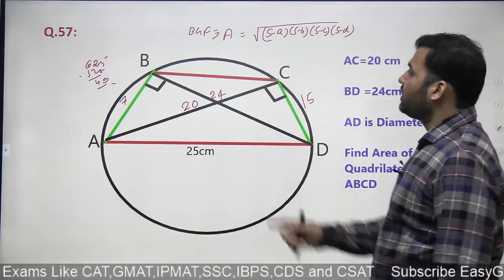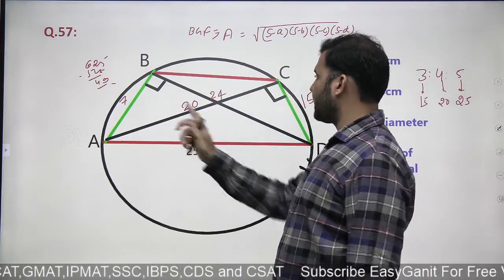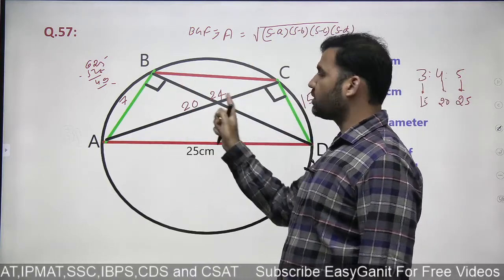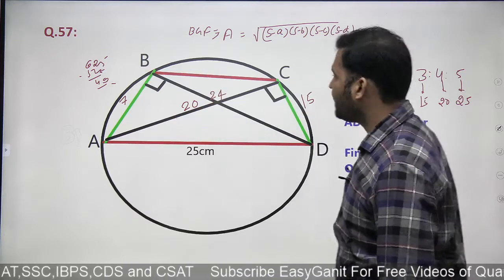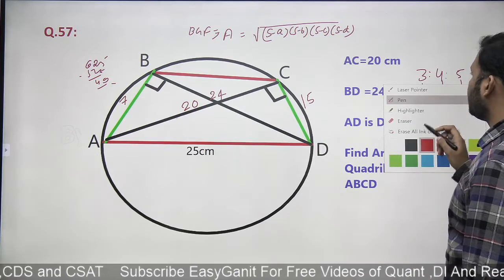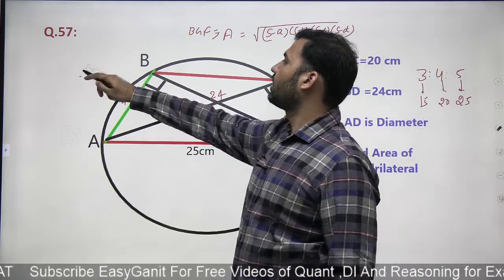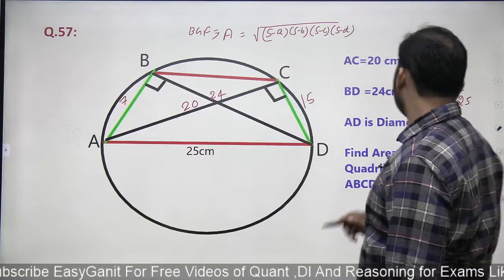Now, what we are left with is BC. If I find the length of BC, I get my answer. I know all the 4 sides. I got to know these 3 sides. I got to know the diagonals. If I get to know the length of BC, I'll get my answer. So BC is all I want to find out, right? How do you find BC? For that, you need to use the Ptolemy theorem.